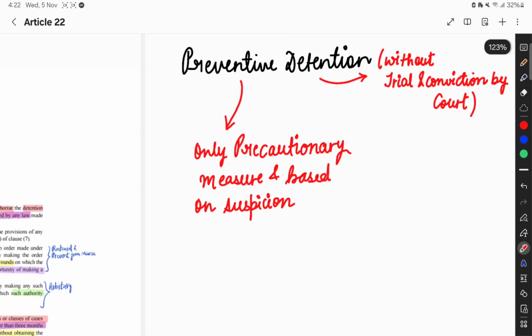The second one is preventive detention. Preventive detention is where we are suspicious that this person could create so much disruption or affect national security or public maintenance or security order. Whatever the reason may be, that person could be affected or could commit a crime. In that case, to prevent such events from happening, so and so person is detained by the authorities. This is known as preventive detention. For example,